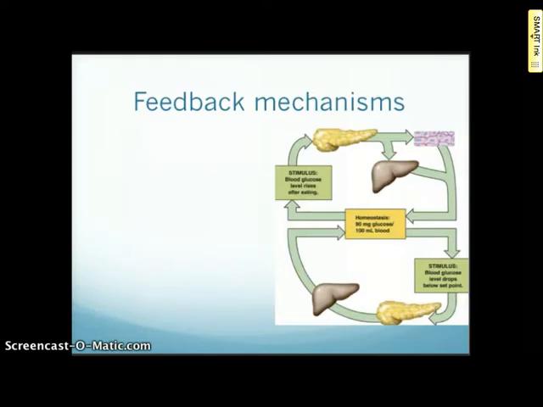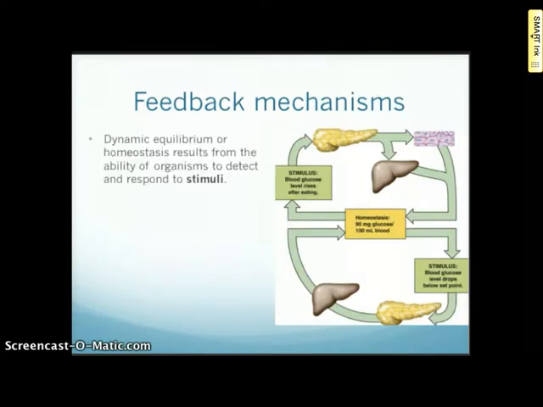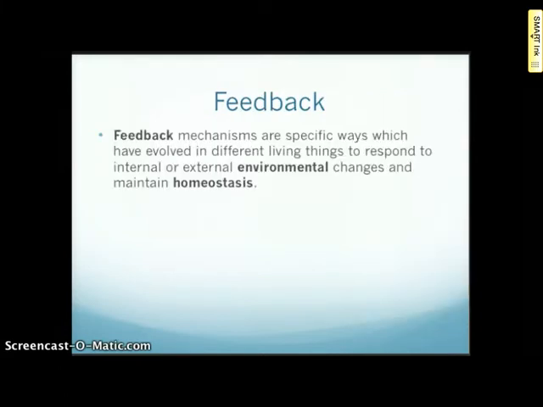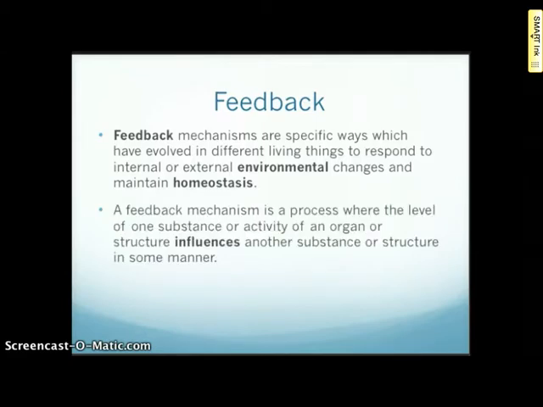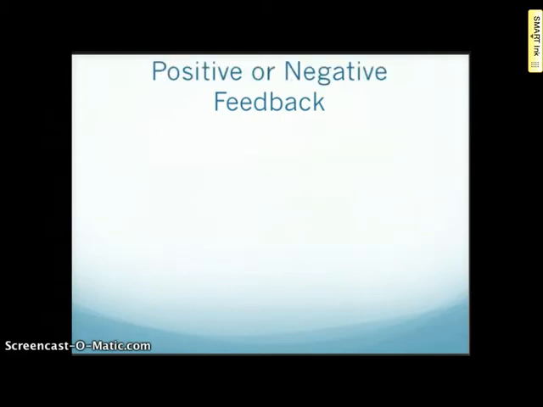Feedback mechanisms, as the one depicted here, help keep the dynamic equilibrium or homeostasis resulting from the ability of the organism to detect and respond to stimulus. Feedback mechanisms are specific ways which have evolved in different living things to respond to internal or external environmental changes and maintain homeostasis. A feedback mechanism is a process where the level of one substance or activity of an organ or structure influences another substance or structure in some manner. Feedback can be positive or negative.